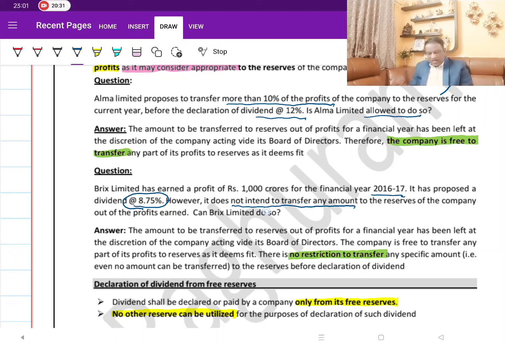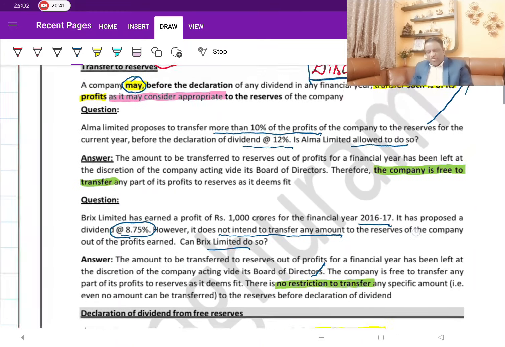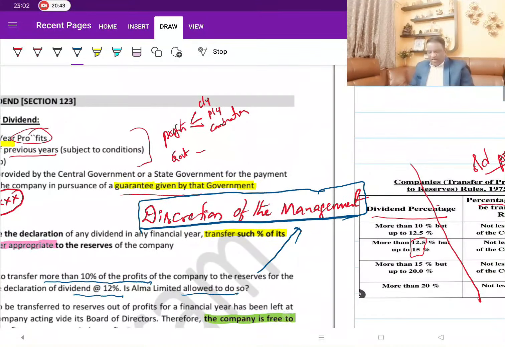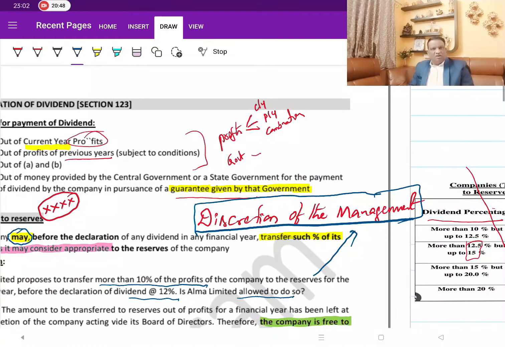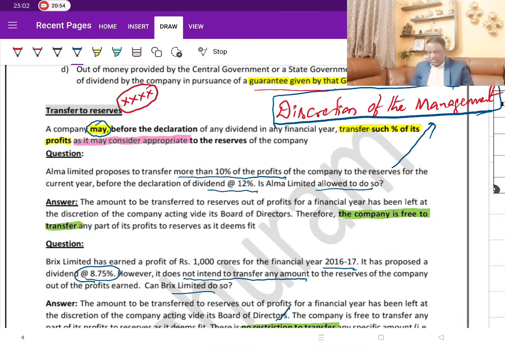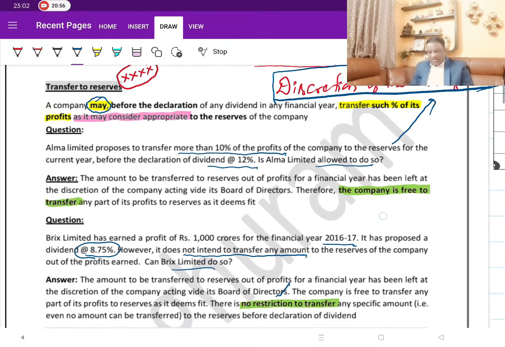But nevertheless, can they do it? The answer is yes. It is the discretion of the company. There are no restrictions now because the rules have been abolished. So again, going back to it, this is the golden statement you must remember. Can I transfer to reserves? It's the discretion of the management. They can transfer a higher percentage, or they can even decide not to transfer. That is what you see in both the cases. Then let's move ahead.